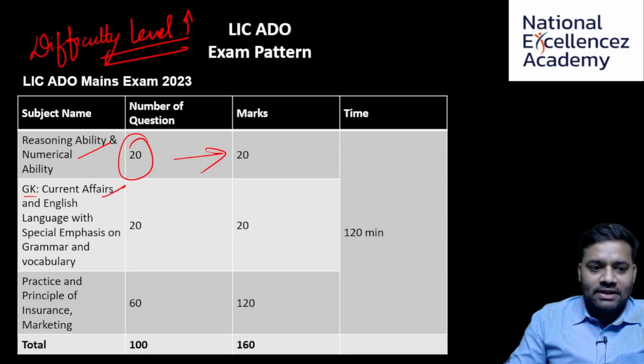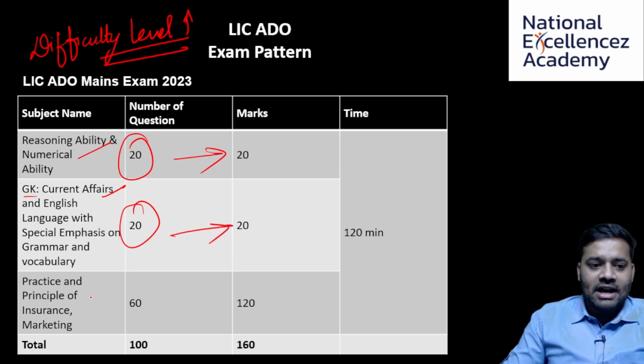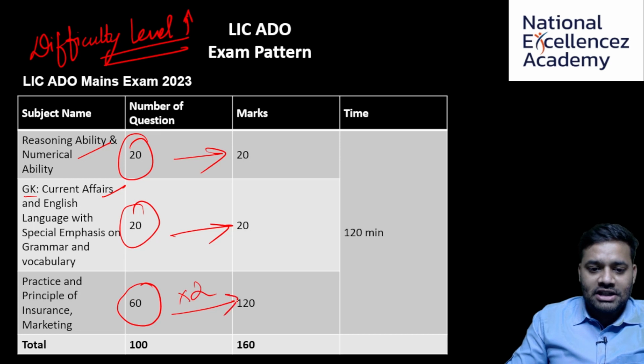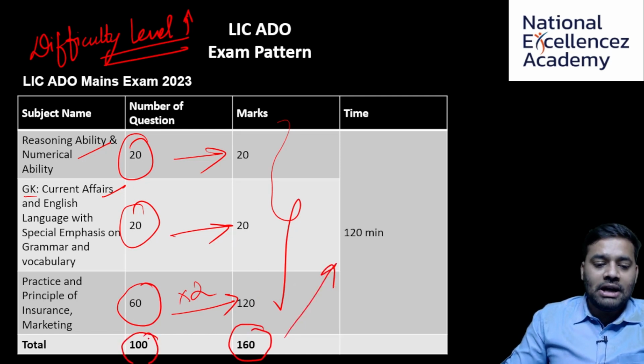will have current affairs and English language with special emphasis on grammar and vocab. So here as well, there's going to be 20 questions for 20 marks, and practice and principle of insurance and marketing. So here 60 questions into 2 marks each, that's going to be 120 marks, which adds up to 160 marks in 120 minutes, wherein there will be 100 questions.